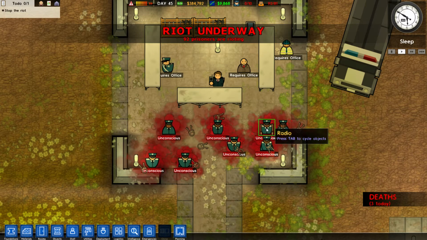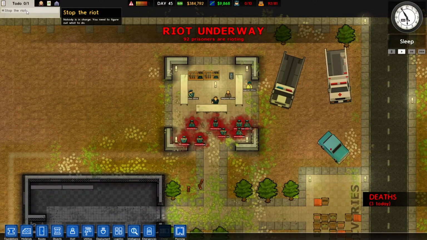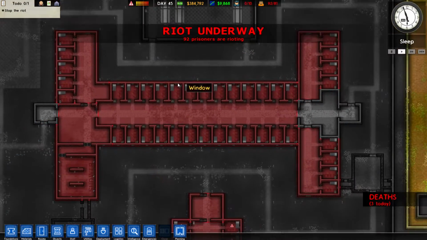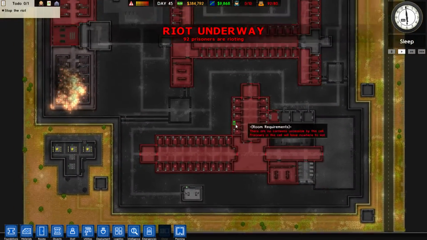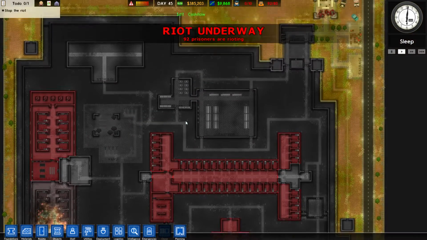Good. Well, all these police are out cold. And these guys are just hanging out like, oh, what about all these bleeding dead men? Well, they're not dead, but these bleeding men. Right, stop the riot. Oh God, you need to figure out what to do. Just let them murder each other, right? There's no one here. There's a fire. 100% damaged.